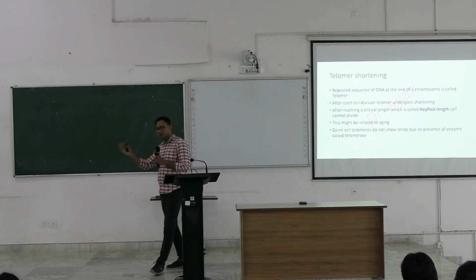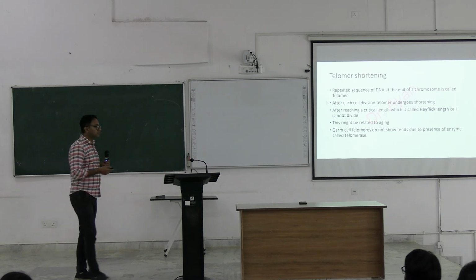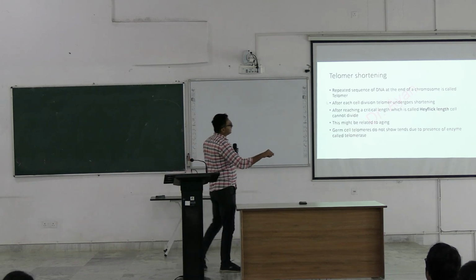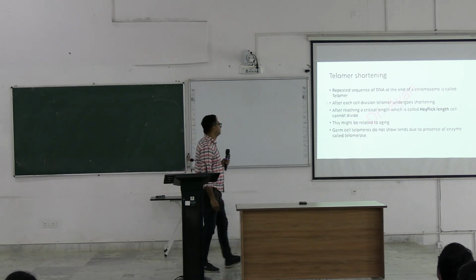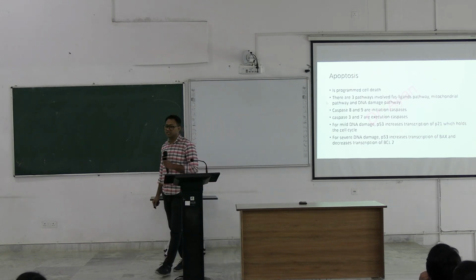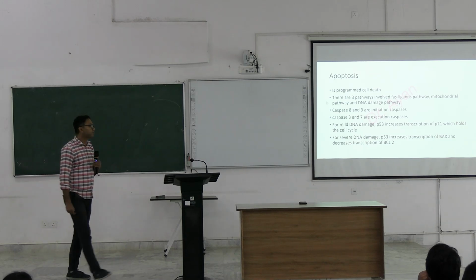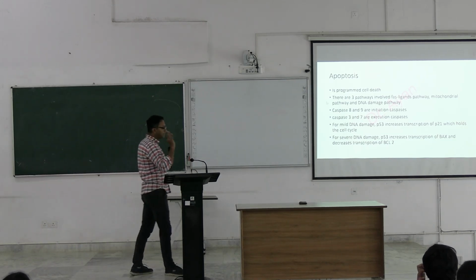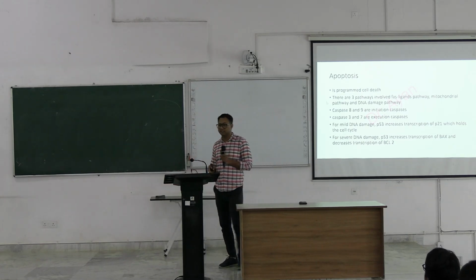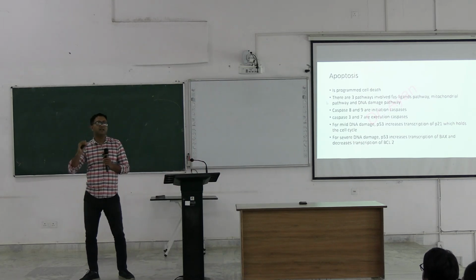You are growing because of your cell division, but after a certain time, the cell will stop dividing because it has reached the Hayflick limit. And this might be related to aging. Now apoptosis, have you heard the name apoptosis? Apoptosis is programmed cell death. It is not detailed in your syllabus, but just remember that apoptosis, or programmed cell death, is another mechanism of aging.